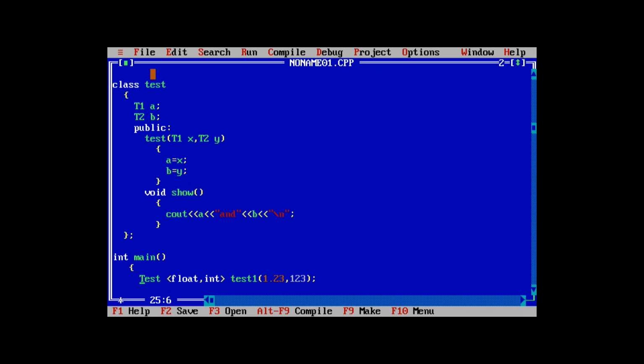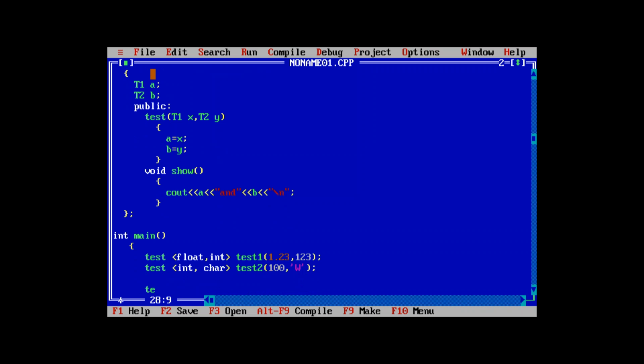In the same way there is another Test that also contains two data types, that is int and char. Then there will be a test2, with 100 and w.